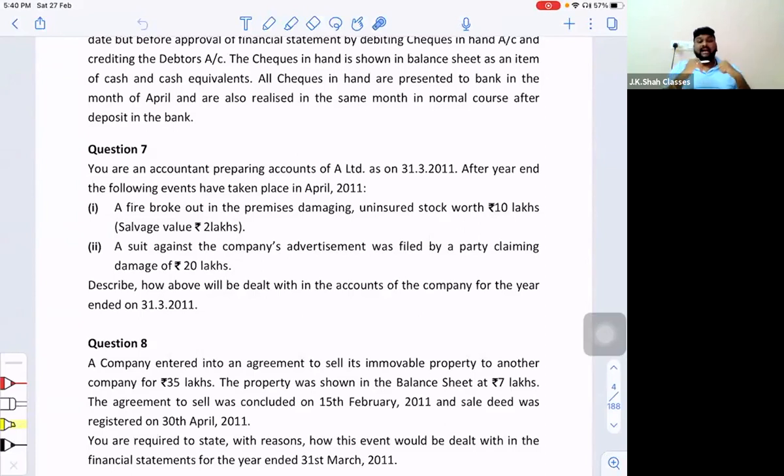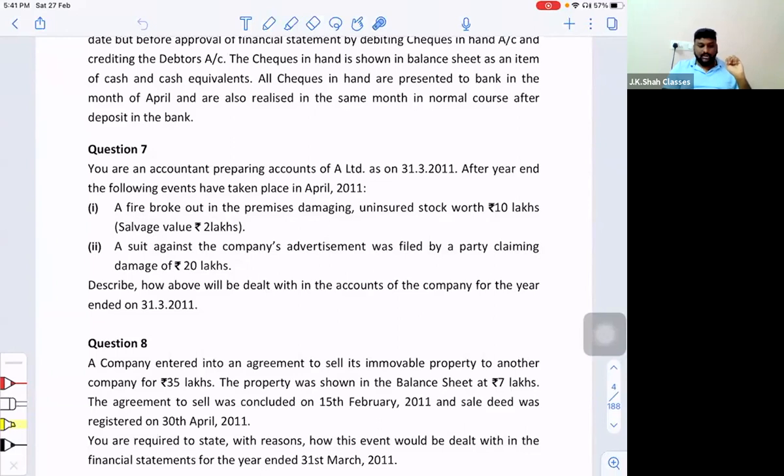Correct? Now somebody will ask, sir, whether it is affecting your solvency. Sir, if you are having stock worth 10 lakh in your godown, then technically you are a big trader. You might be selling 80-90 lakh worth of goods every year. That is why you are having roughly 10 lakh of goods in your godown. So this 10 lakh, or 8 lakh, is a very small amount, which is definitely not going to affect your going concern. So we will not answer from that angle. Only one angle will be answered, that it is not affecting any of your solvency. So it is purely a non-adjusting event.